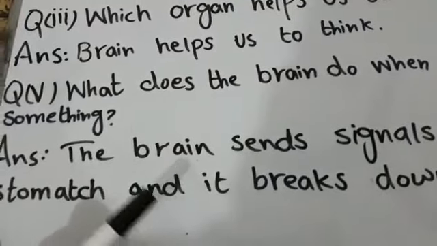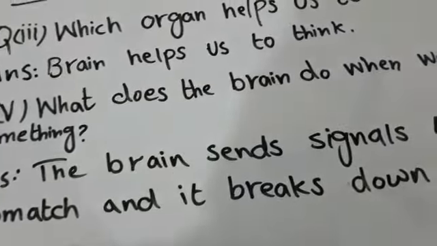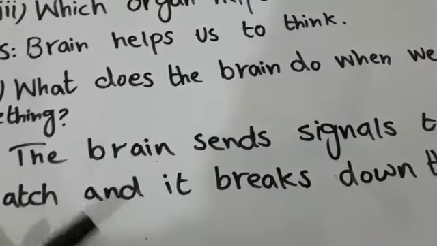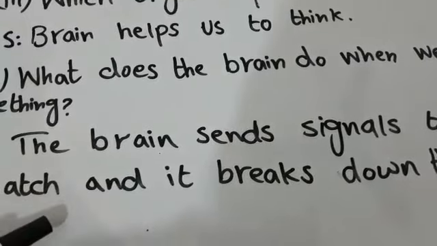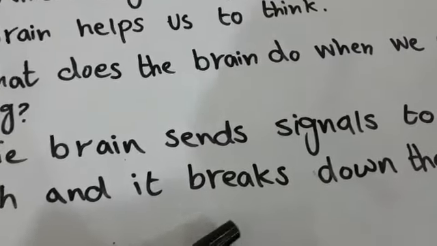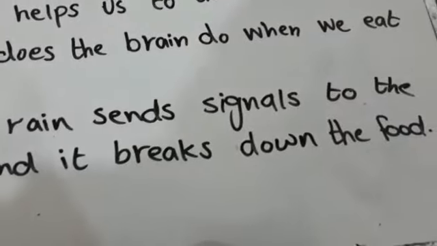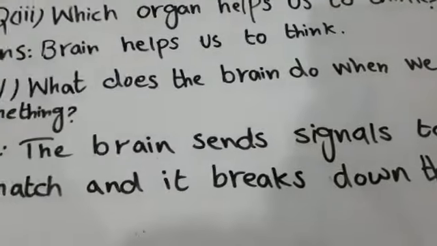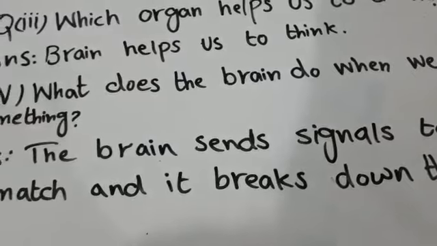Clear? Means when we eat something, the brain sends signals to the stomach that food is coming in. So that's why the stomach starts breaking down the food to digest it. Clear? Okay. Now our topic of brain is completed.